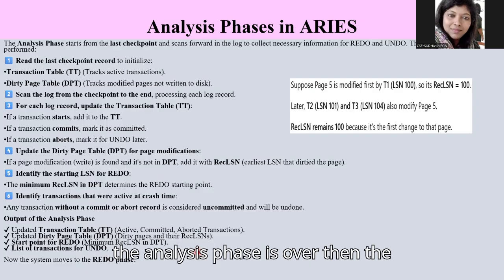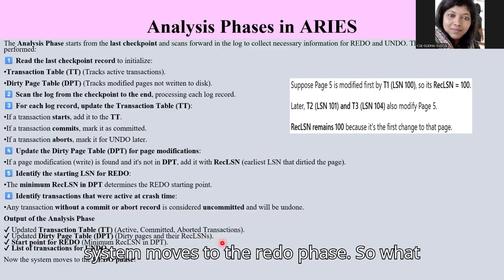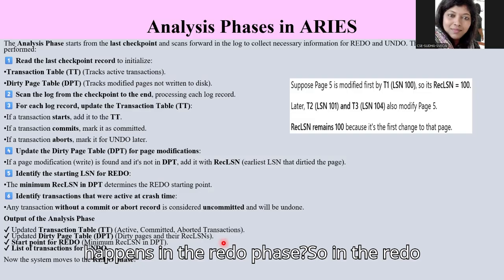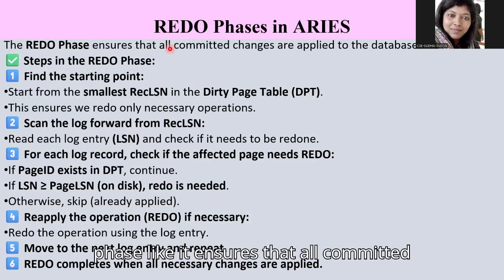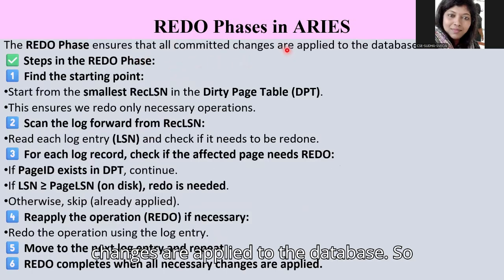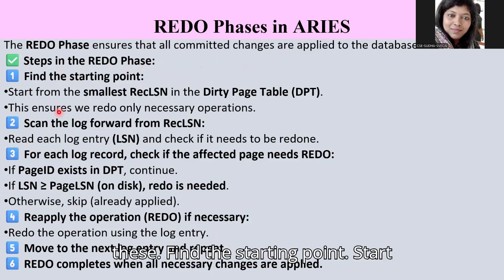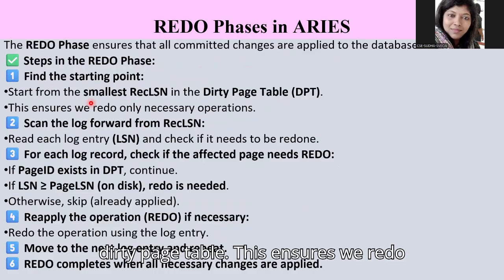Once the analysis phase is over, the system moves to the redo phase. So what happens in the redo phase? It ensures that all committed changes are applied to the database. The steps in the redo phase are these. Find the starting point: start from the smallest recovery LSN in the dirty page table. This ensures we redo only necessary operations.